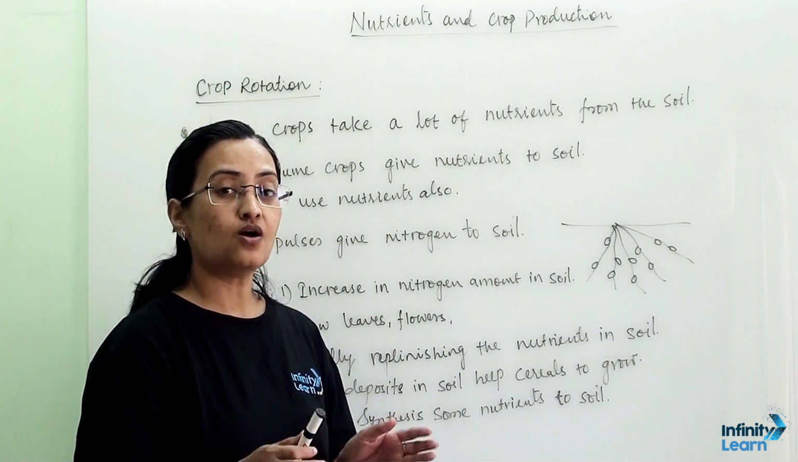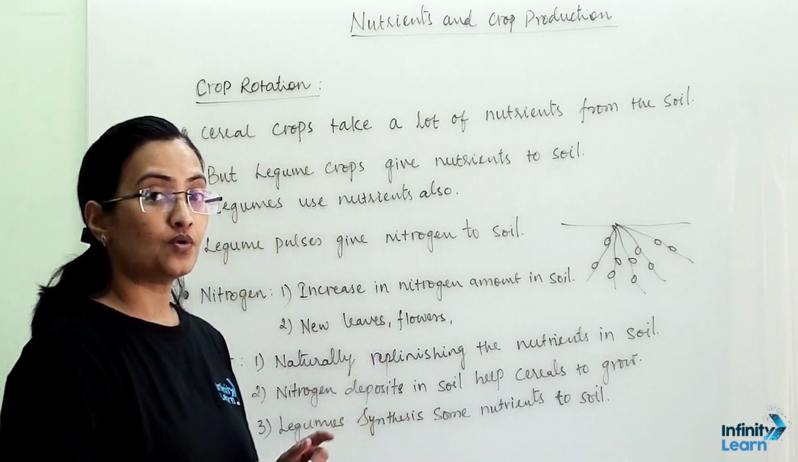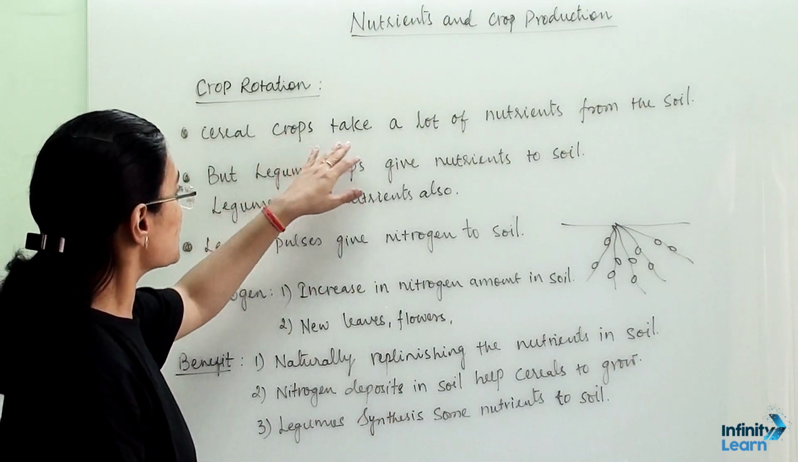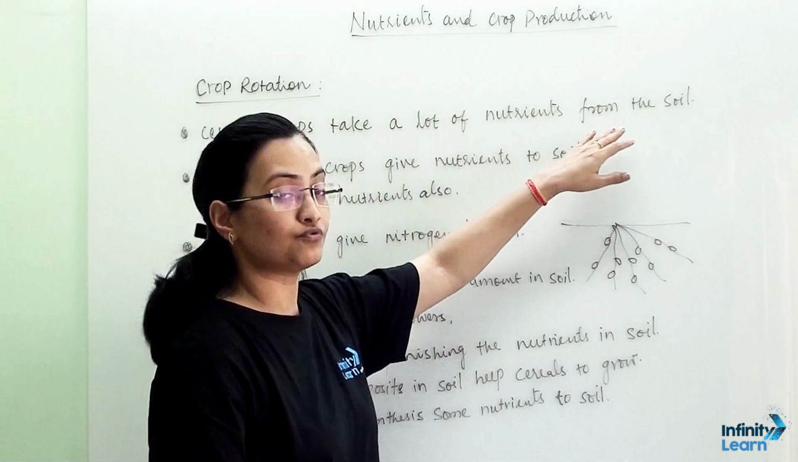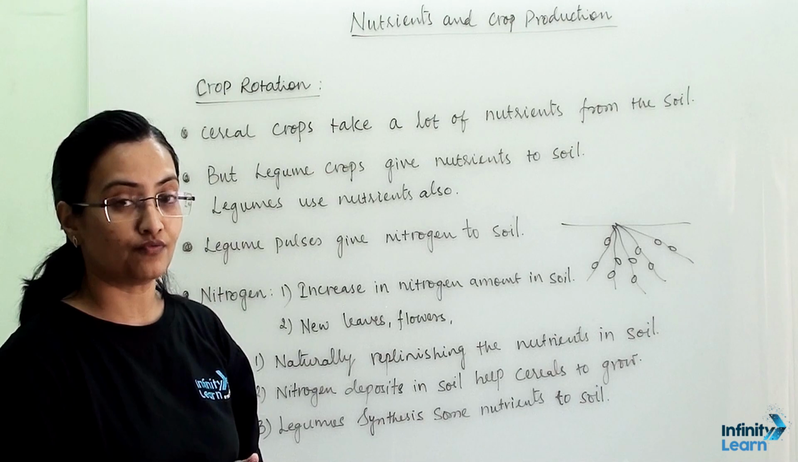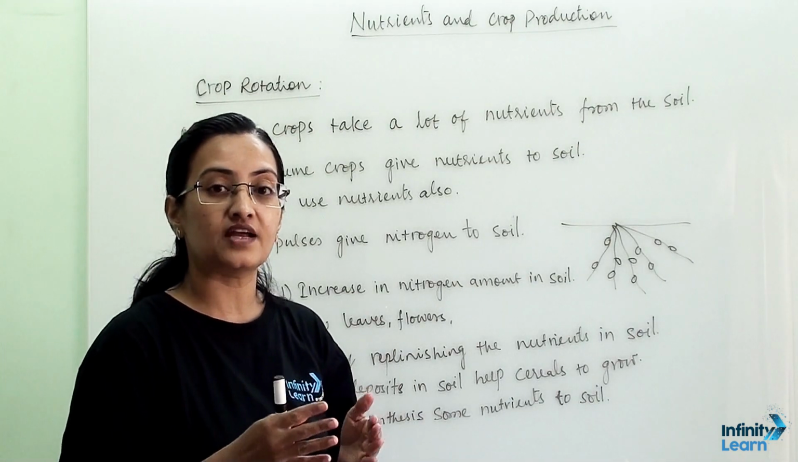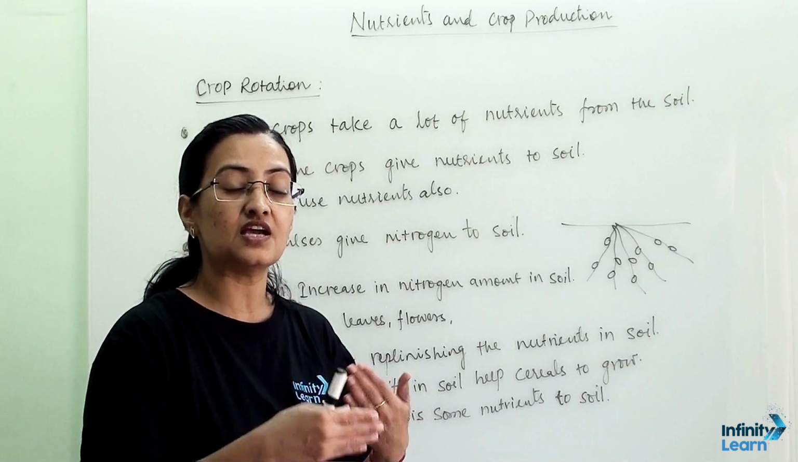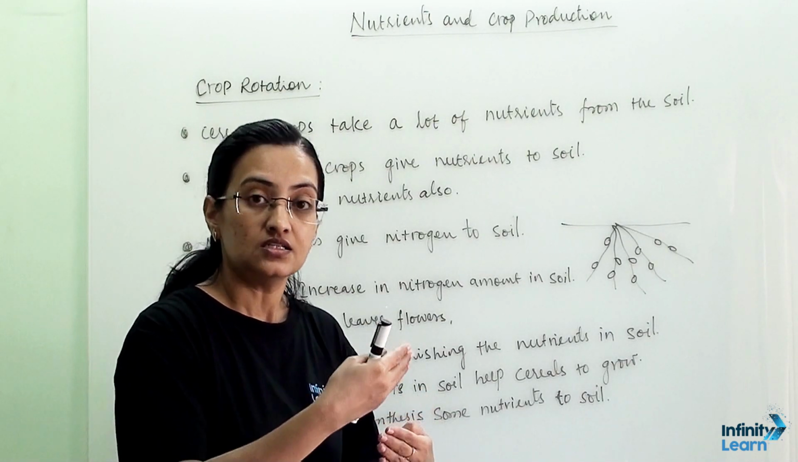Now let us see how crop rotation is important when we are talking about nutrients. Cereal crops take a lot of nutrients from the soil. First of all, what is the meaning of crop rotation? When we take a cereal crop, for example paddy or wheat, say we are taking wheat, every year we take wheat turn by turn.